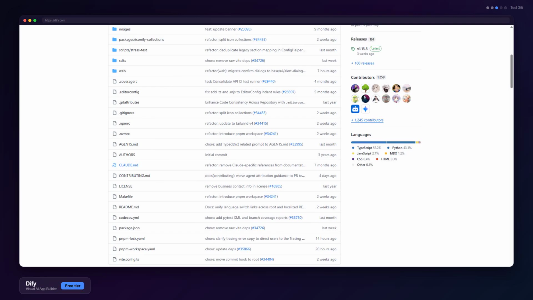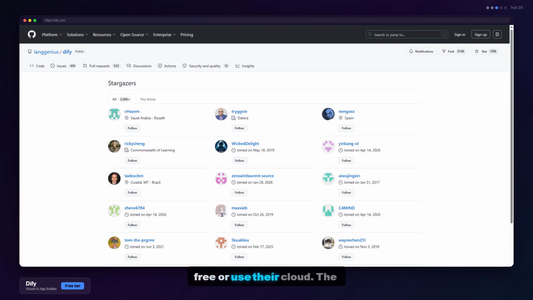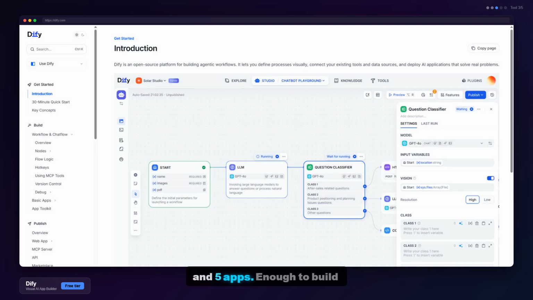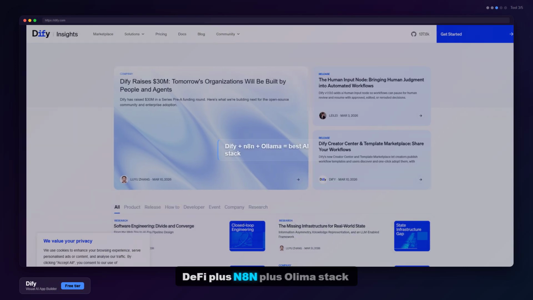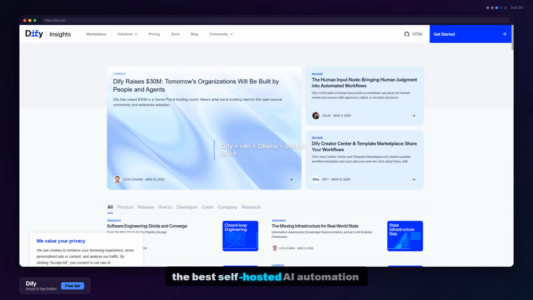Supports every model. OpenAI, Claude, Gemini, Llama, Mistral. Self-hosted for free or use their cloud. The free tier gives you 200 messages and 5 apps. Enough to build something real. Tech reviewers call the Dify plus N8N plus Ollama stack the best self-hosted AI automation combo right now.